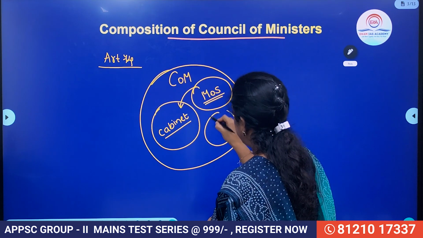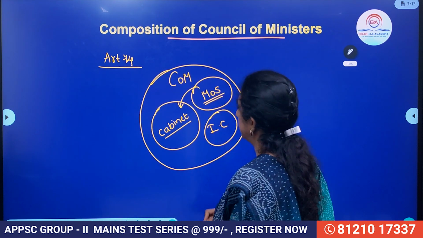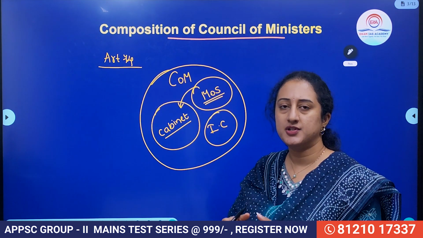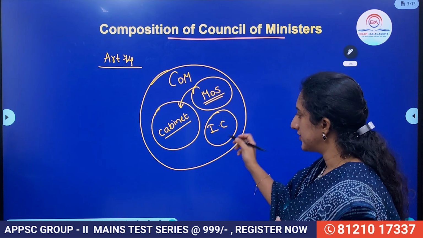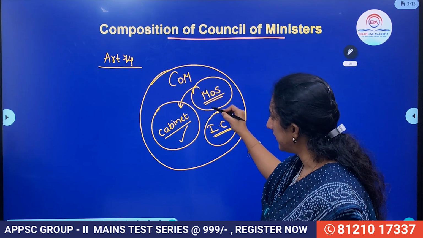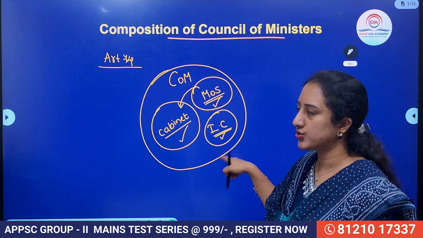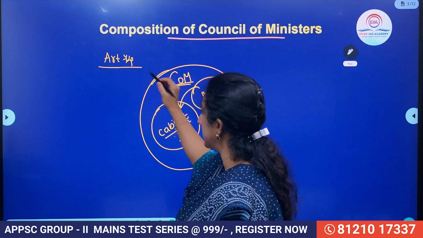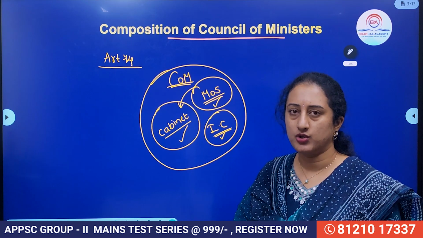Then there also will be sometimes independent charge ministers. Independent charge means without cabinet rank, the complete minister without MOS will be there. So this is generally the composition of the Council of Ministers. That means the cabinet, MOS and independent charge all together form part of the Council of Ministers. And the mention of the Council of Ministers is in Article 74 of the Indian Constitution.